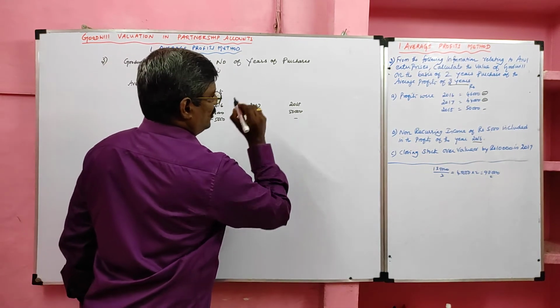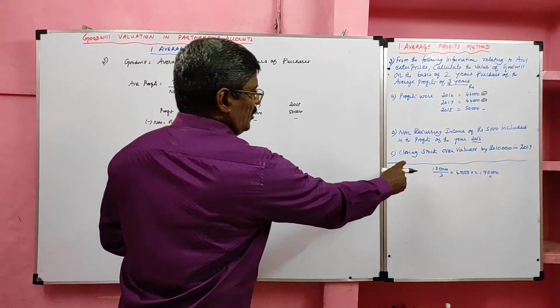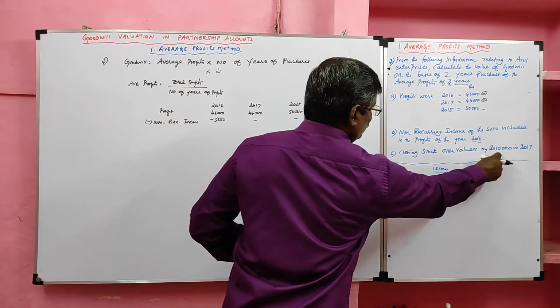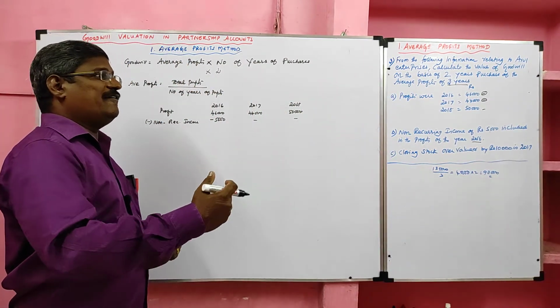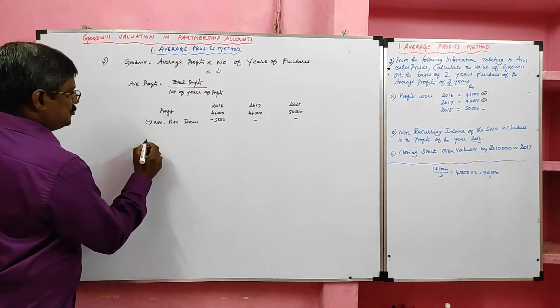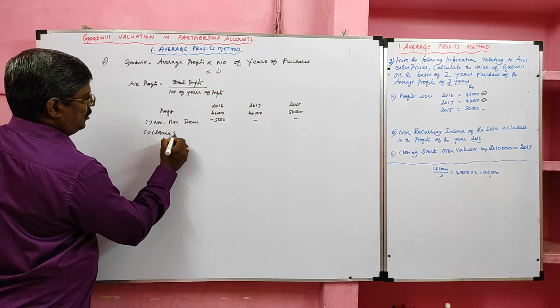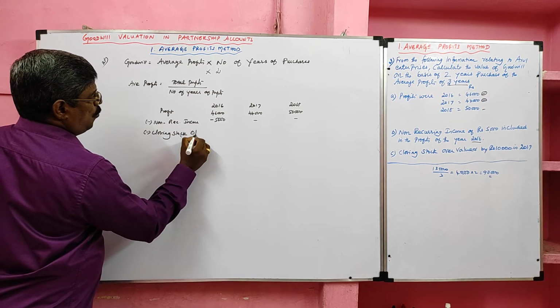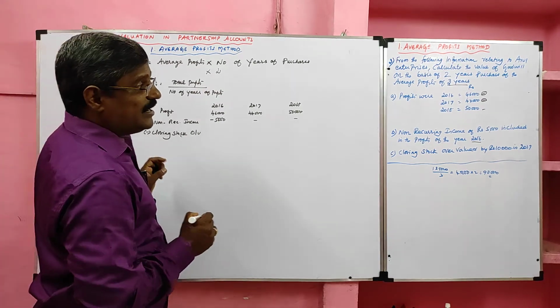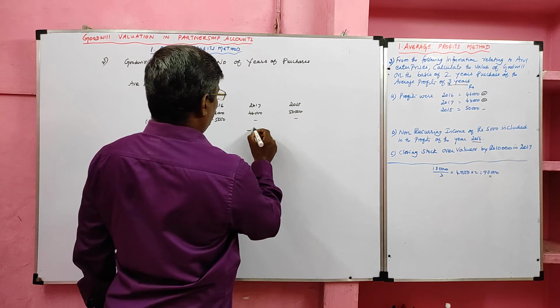Other years have no adjustments. Then the closing stock overvalued by 10,000 in 2017. So they recorded more. What we have to do? We have to deduct. So minus closing stock overvalued, in which year? 2017. We have to deduct 10,000 in 2017.